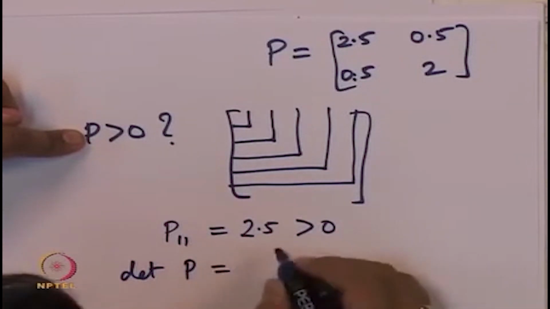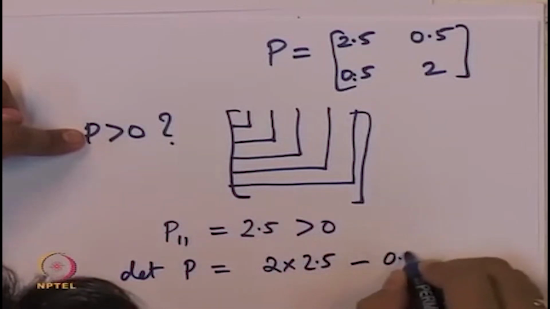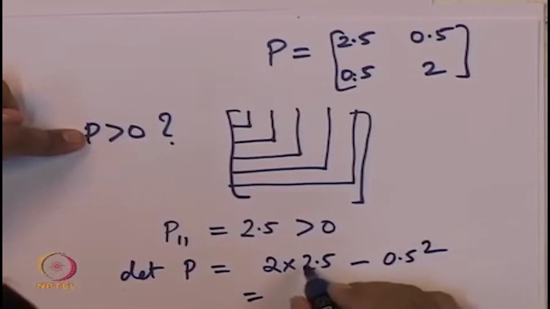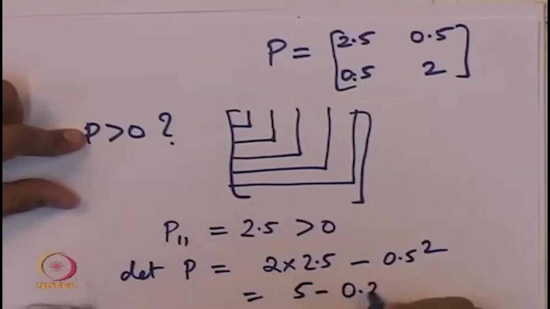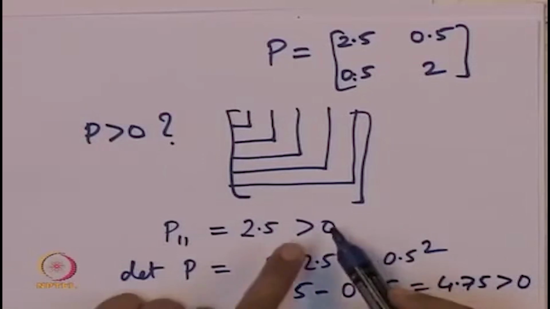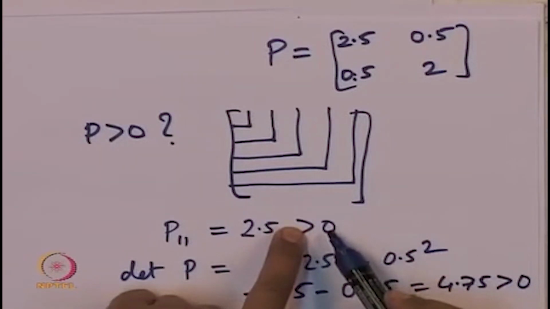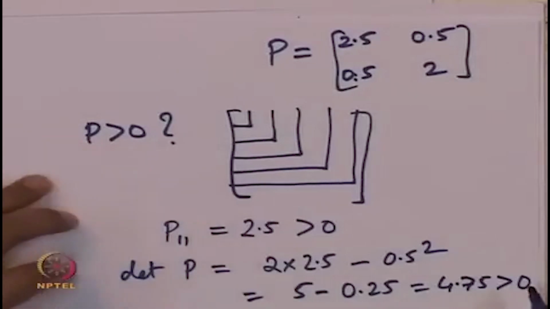So the determinant of the whole matrix is 2 into 2.5 minus 0.5 squared, which is equal to 5 minus 0.25, which is equal to 4.75, and that is positive. Because both the first leading 1 by 1 minor and the second leading 2 by 2 minor have positive determinants, this means that the matrix P is positive definite.